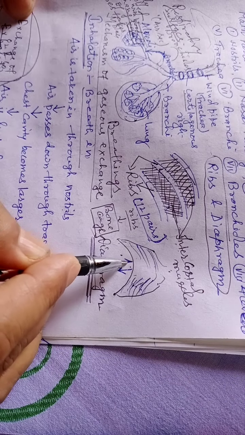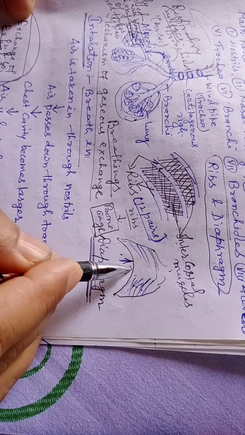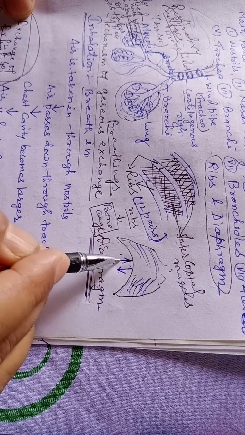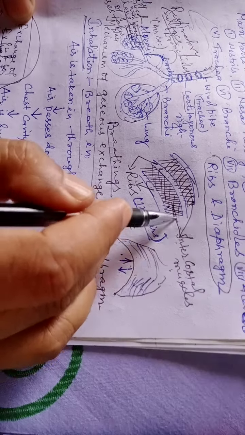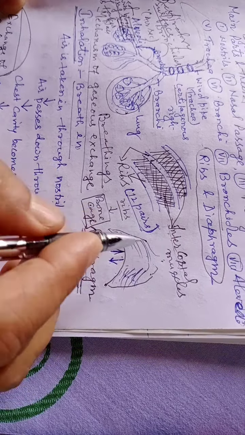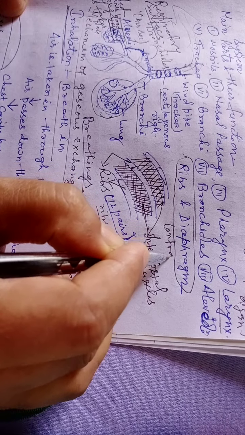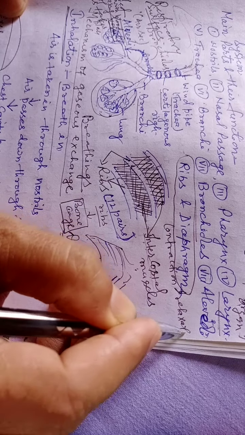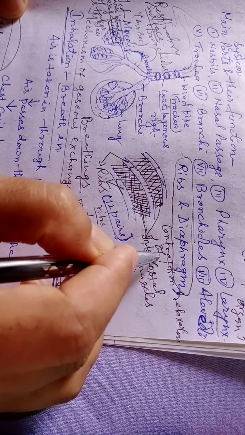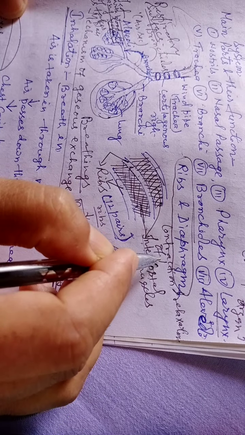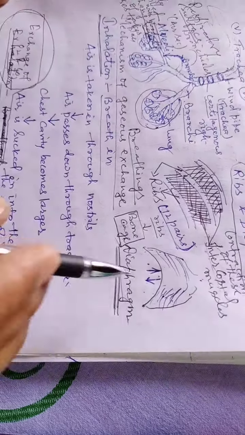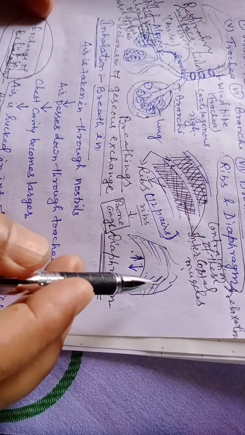The diaphragm moves upwardly and downwardly, and so do the intercostal muscles. You know that the contraction and relaxation of these intercostal muscles as well as the diaphragm will alternately increase the thoracic cavity, the chest cavity.